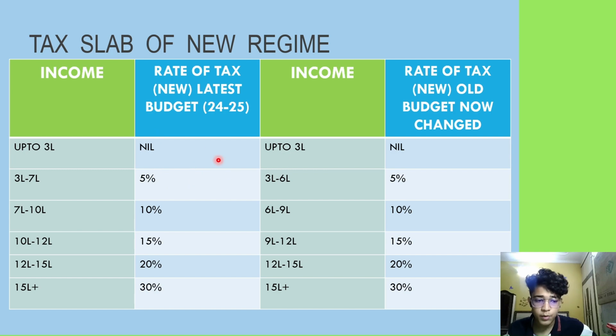That means the government has provided a benefit to persons whose income was above 6 lakhs but below 7 lakhs. They no longer have to pay tax at 10%, but have now shifted to 5% only. So there is a tax benefit for these assessees.